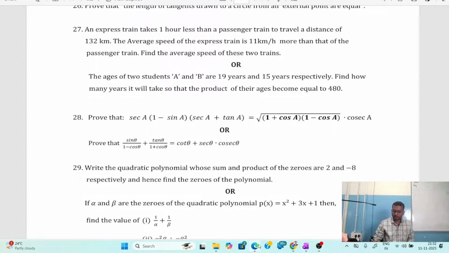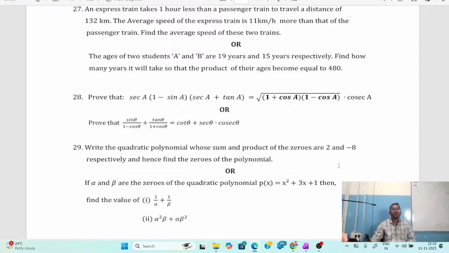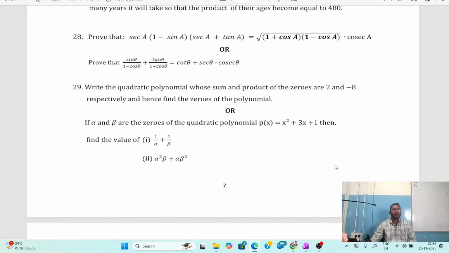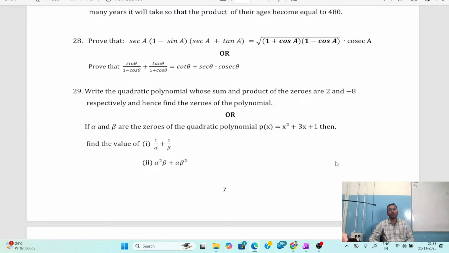Next question, let me see here on the screen. So, here the question is given as trigonometry. Okay. What is the question? Prove that secant A into 1 minus sin A into secant A plus tan A is equals to root of 1 plus cos A into 1 minus cos A into cosecant A. Okay, great. So here we have to prove LHS is equals to RHS.